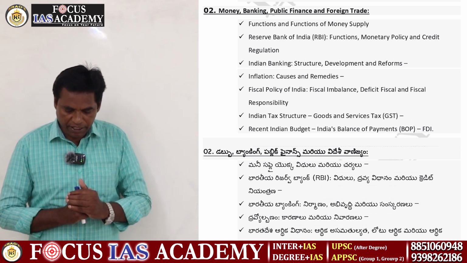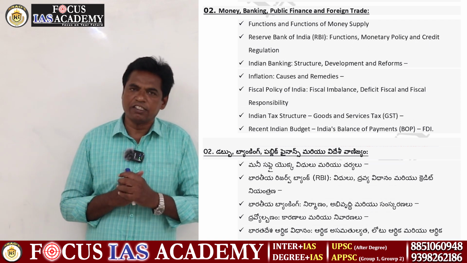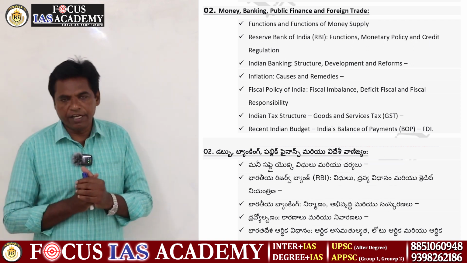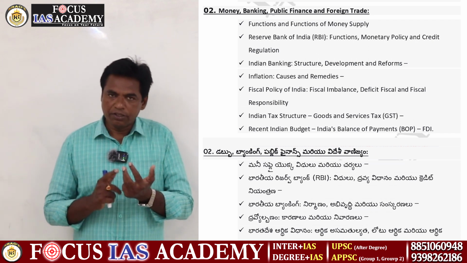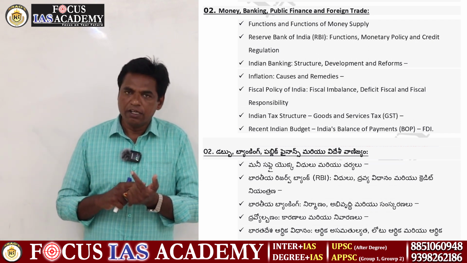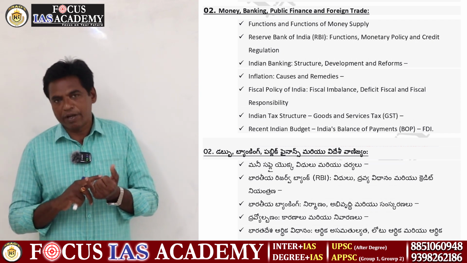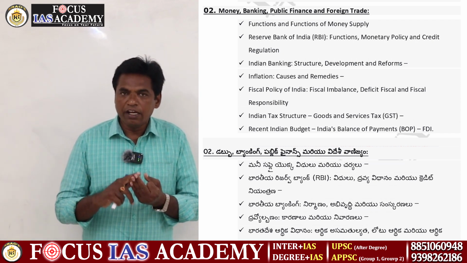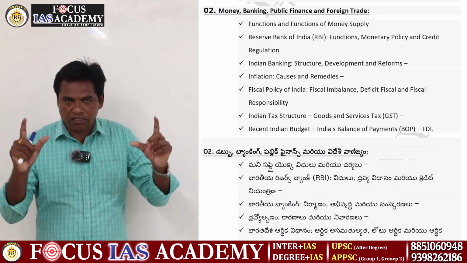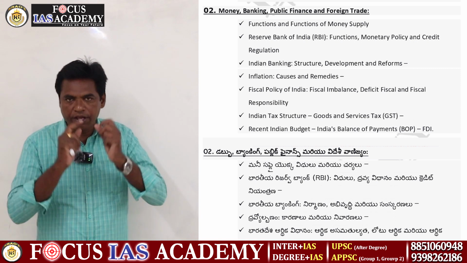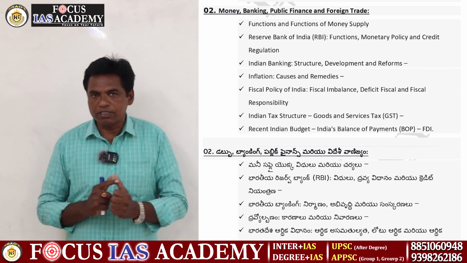Another topic is Indian bank structure and development reforms. The structure means the banks in the Indian banking system: the Reserve Bank of India, NABARD, industrial banks, rural banks, other banks, and private banks. These are all the Indian bank structure. Structure means all sectors are under RBI control. Then there are some reforms.